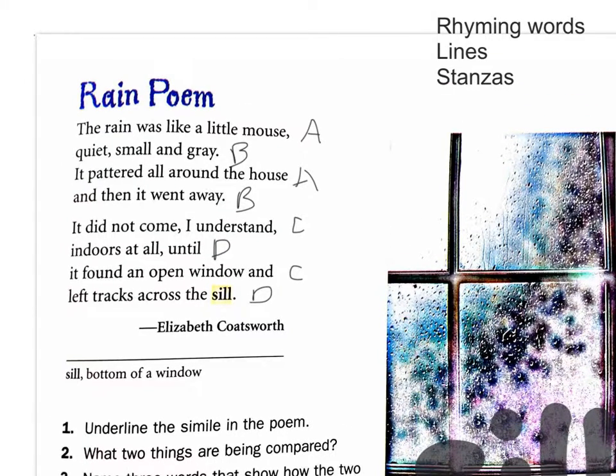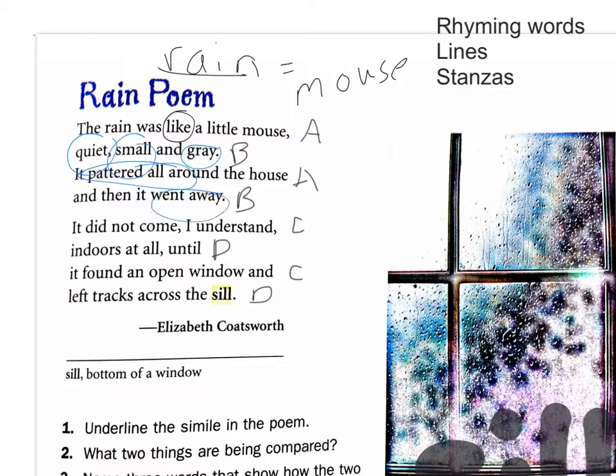Okay, right away we see rain was like a little mouse. So we're comparing rain and mouse. So the rain is like a little mouse. So what are 3 ways that rain is like a mouse? Quiet, small, gray. It moves around the house. It goes away. It didn't come inside until it snuck in through the window.